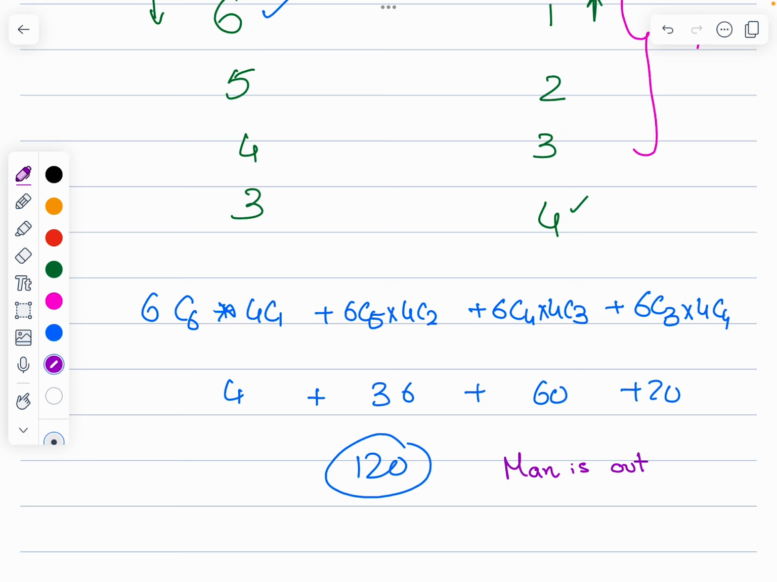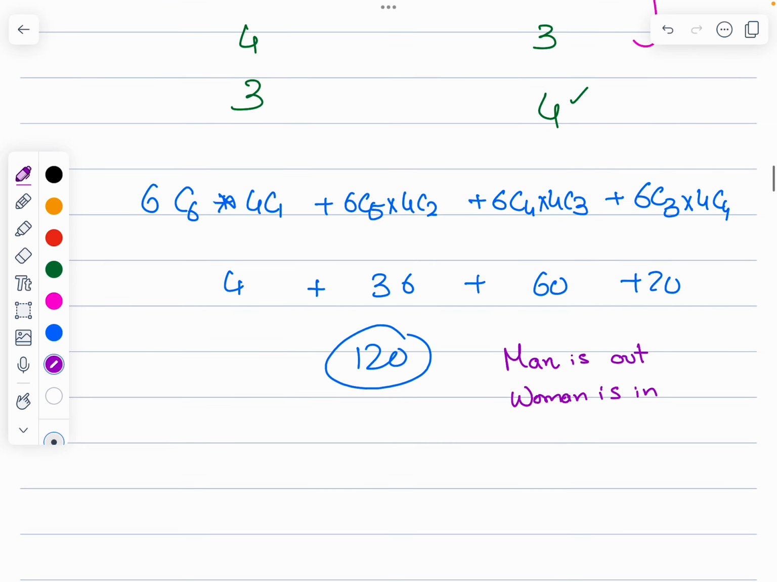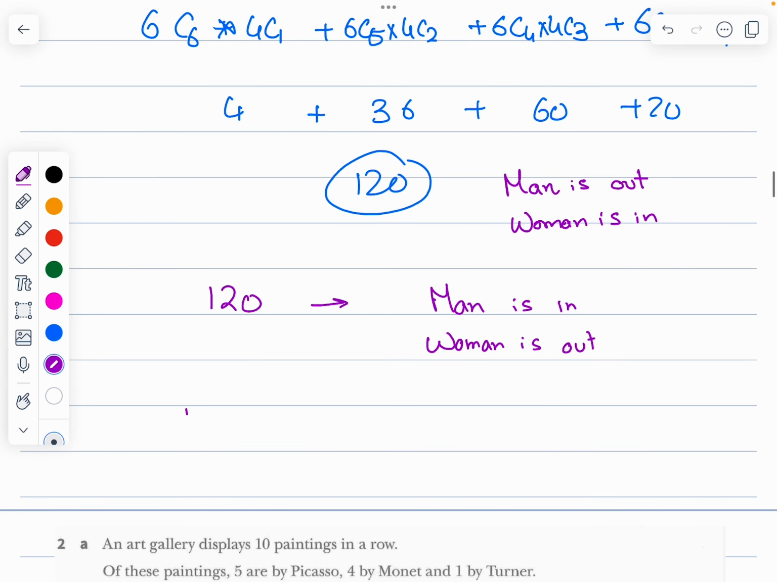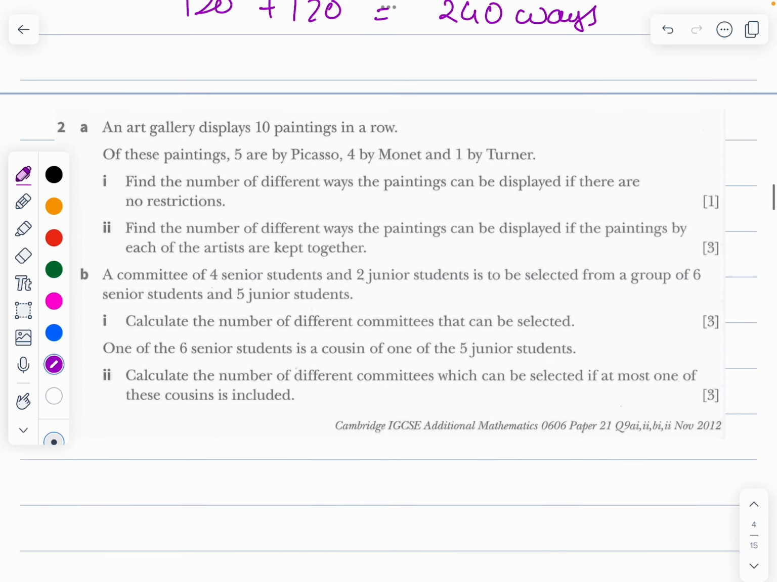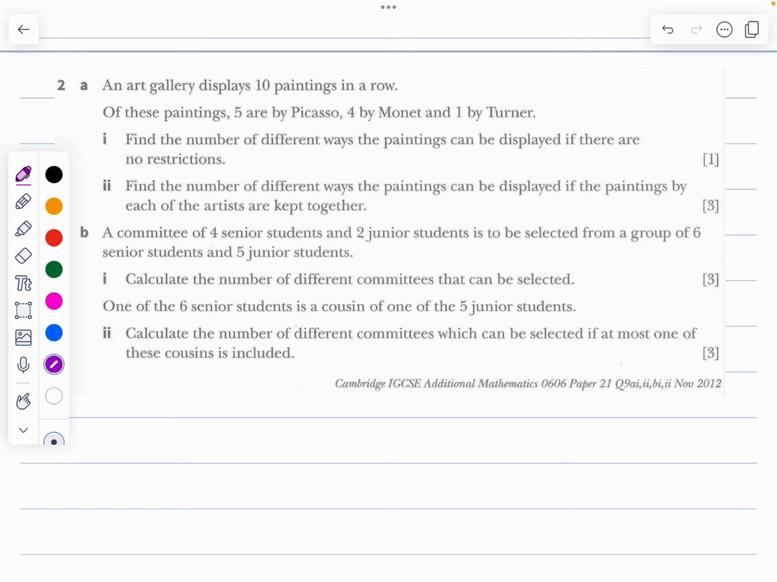Man is out and woman is in. Now it will be the other way around also. Another 120 for man is in and woman is out. So totally it should be 120 plus 120, there should be 240 ways. That's going to be the answer for the first question.